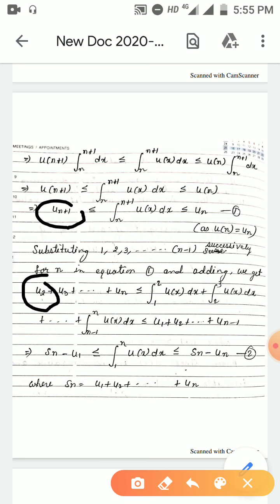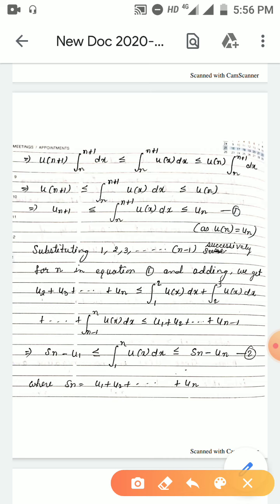Then if we put n equal to 2, we will get u_3. If we put n equal to n-1, we will get u_n. So putting n equal to 1, 2, 3 up to n-1 successively in equation 1, u_{n+1} is converted into u_2 plus u_3 plus ... plus u_n.